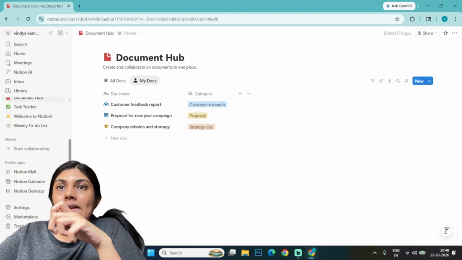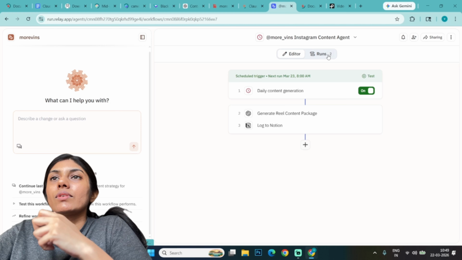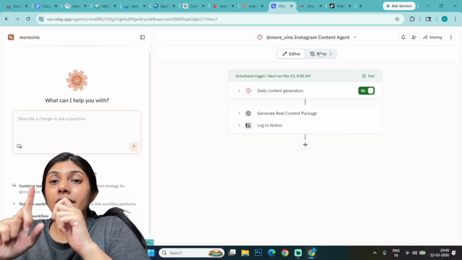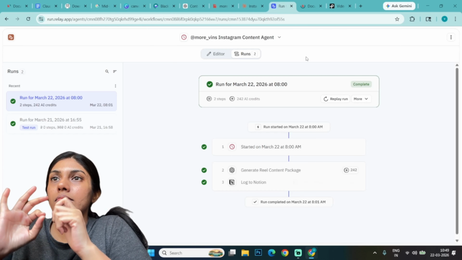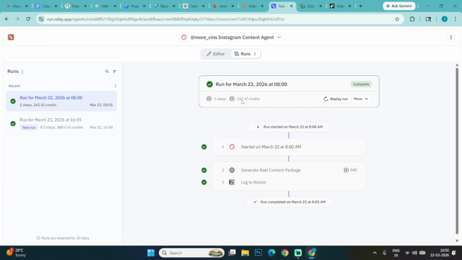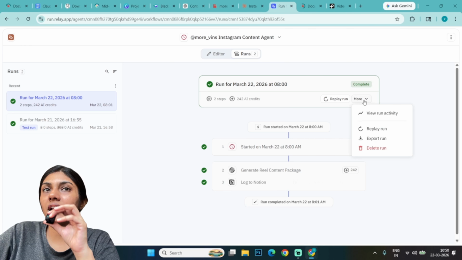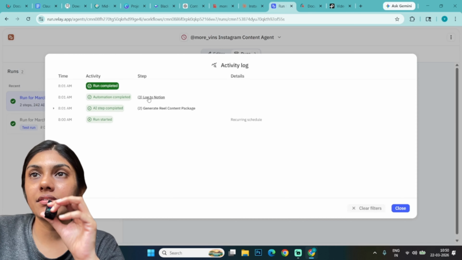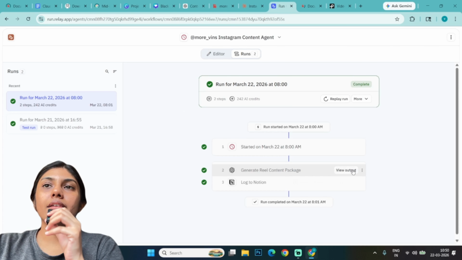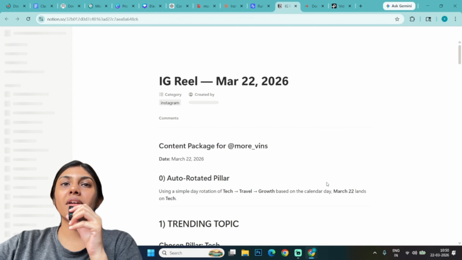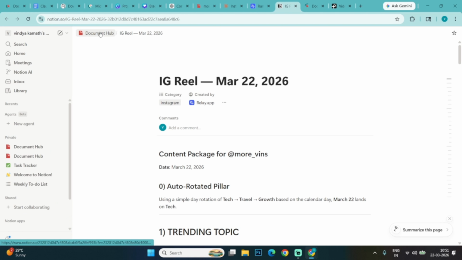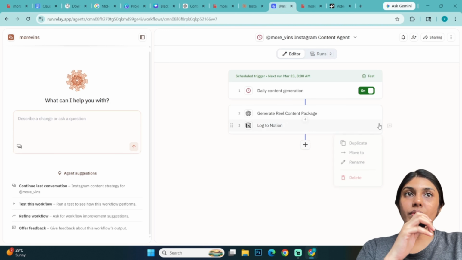Okay. So I have opened, but here in the editor, it's the same. But when I clicked on the run tab, it showed that it has run for March 22nd at 8 a.m. I just want to see where it's directing to. I guess the link that I have provided is private. Where is this? It's in Document Hub, and that is this. Okay. Refine workflow, okay, I'll edit.